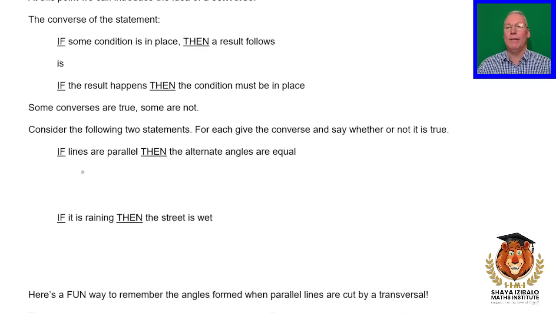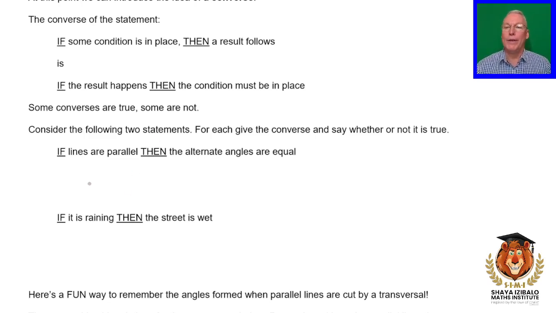So here's a statement: If lines are parallel, then the alternate angles are equal. That's a fact. Here we go. These lines are parallel, and the alternate angles, this one here and this one here, are equal, as long as I don't bump the lines from being parallel. And this bigger one here, this obtuse angle, is alternate to that one. If the lines are parallel, the alternate angles are equal.